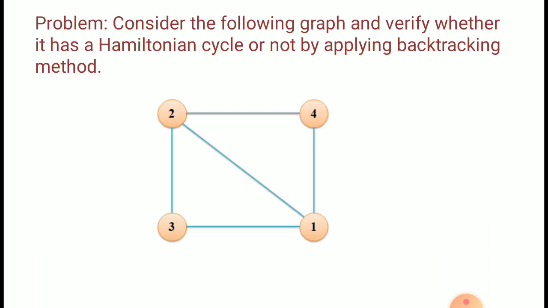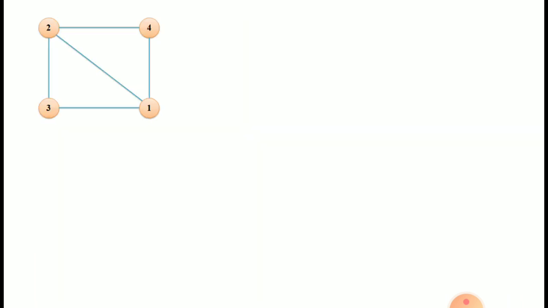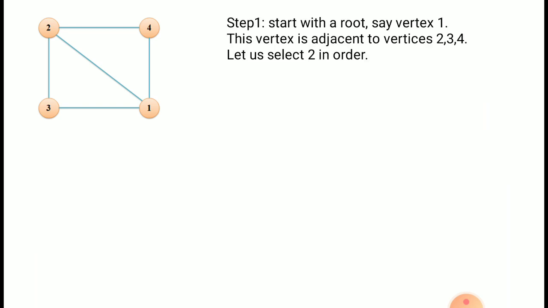Let us take one simple problem. Consider the following graph and verify whether it has a Hamiltonian cycle or not by applying the backtracking method. This is the given graph. Let us take the root vertex as 1. So we'll start with the root vertex 1. That vertex is adjacent to vertices 2, 3 and 4. So let us consider 2 in order. Initially we take the root vertex as 1. Adjacent to 1 are 2, 3 and 4. We'll take 2.